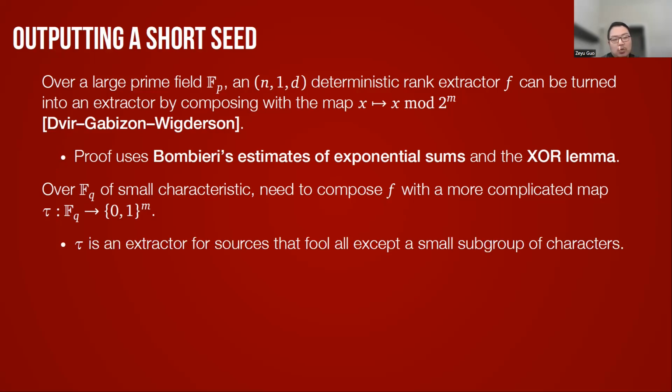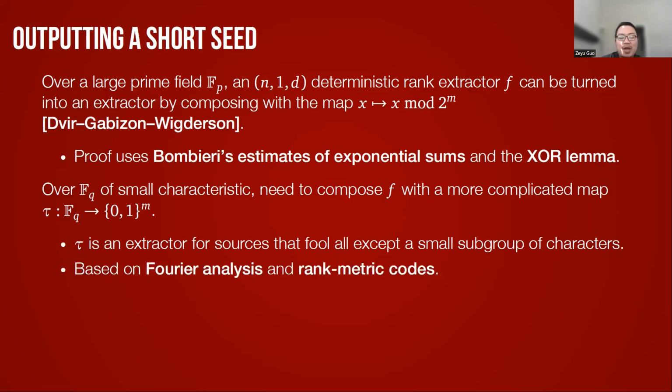So our idea is to design an extractor for distributions that are pseudo-random against all except a small subgroup of characters. And we construct such an extractor in our paper based on Fourier analysis and a tool called rank matrix codes. So combining everything gives our final construction. Obviously, this is a lot of information, and this is a very brief overview of our construction. In particular, there are some algebraic geometric tools that I did not talk about.